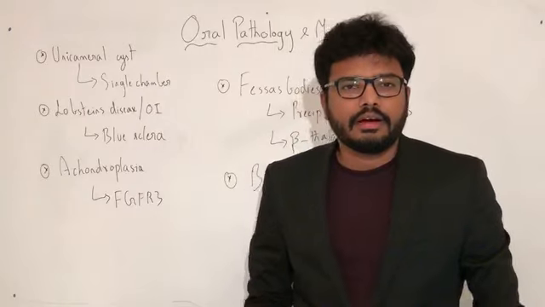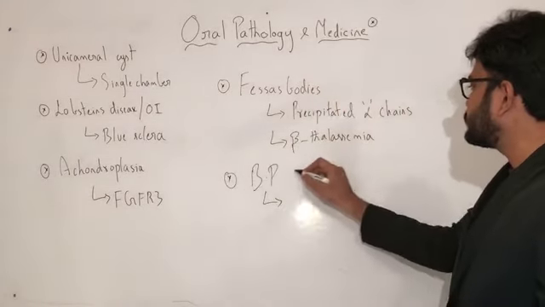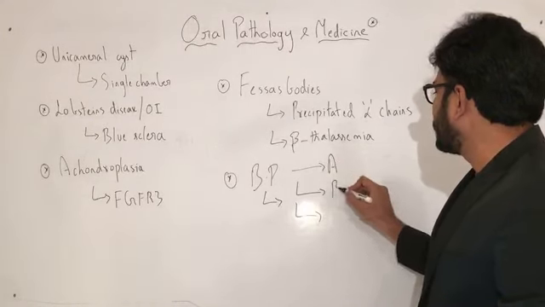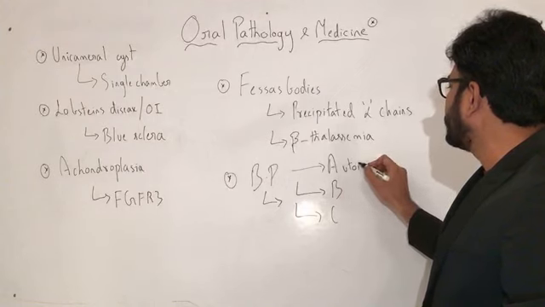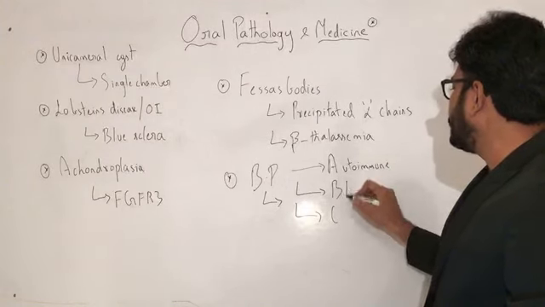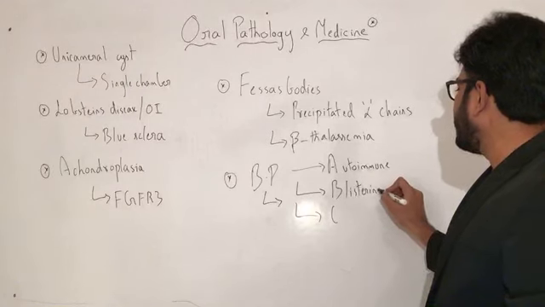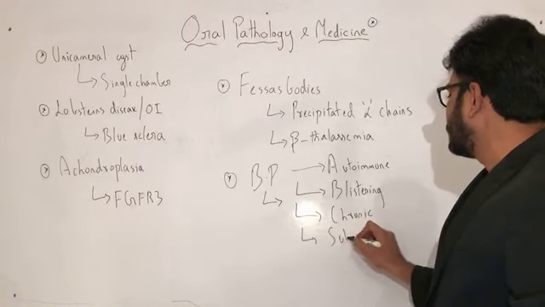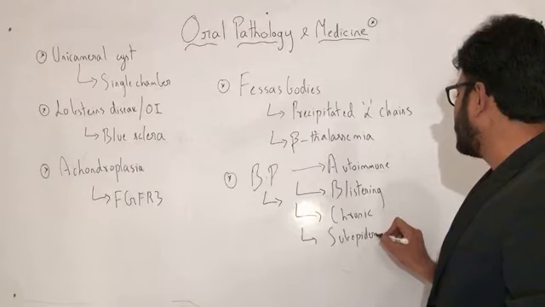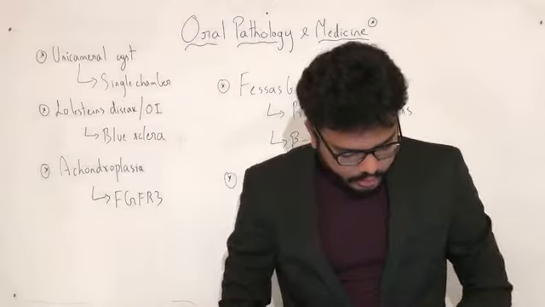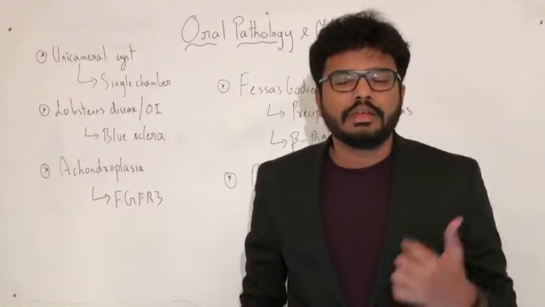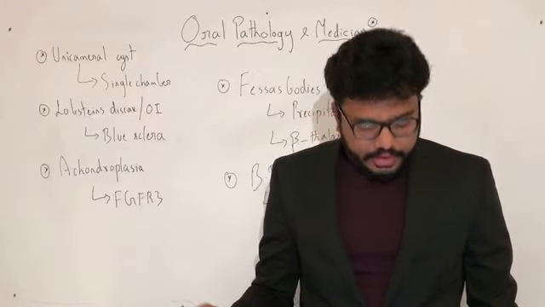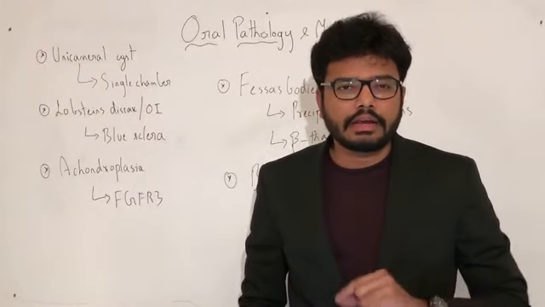If you see, bullous pemphigoid, first of all, is nothing but an autoimmune, blistering, chronic disease with subepidermal bulla, right? So bullous pemphigoid is an autoimmune, blistering, chronic disease with subepidermal blistering, rarely involving mucous membrane. This is very important. It rarely involves mucous membrane.